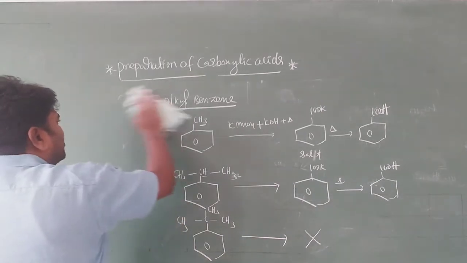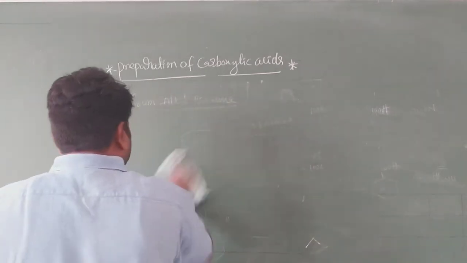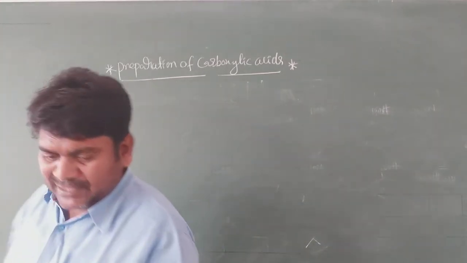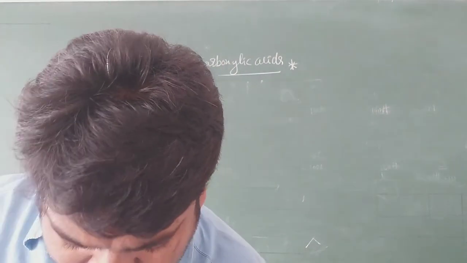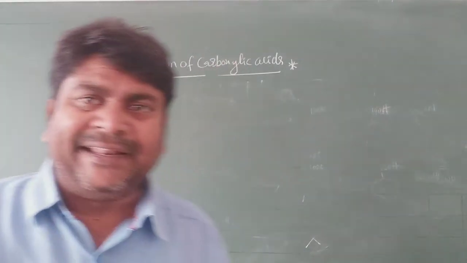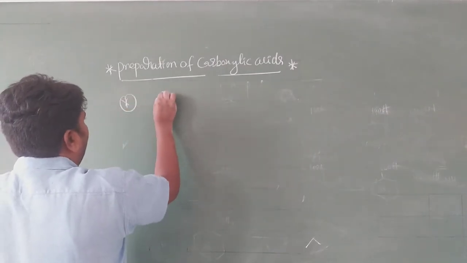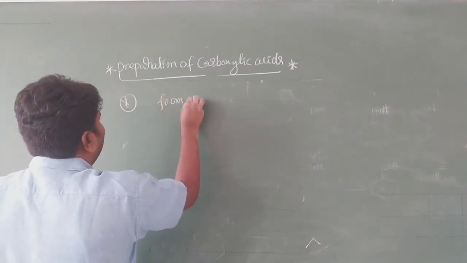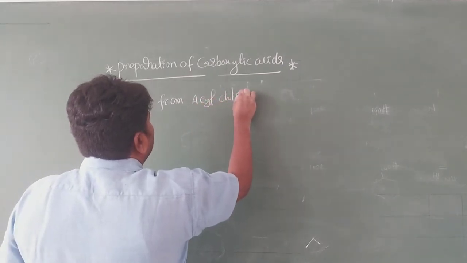Okay. In the last preparation, my dear students, it is very important. Acyl chloride. From acyl chloride.